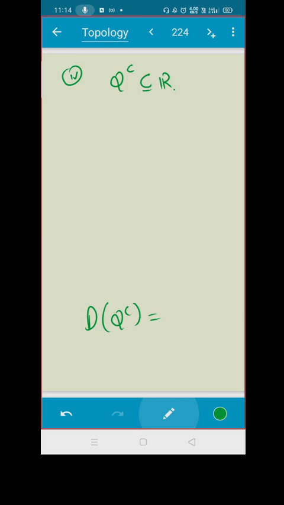Sir, it is also the whole set. Can you explain quickly?